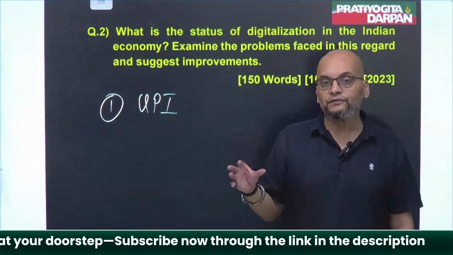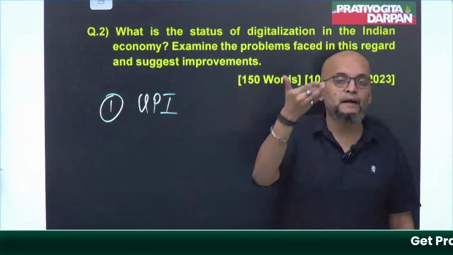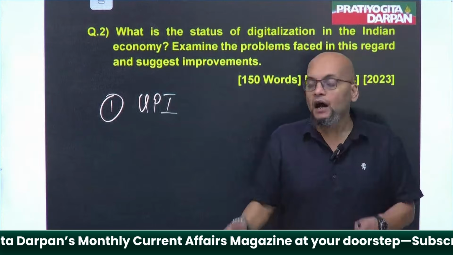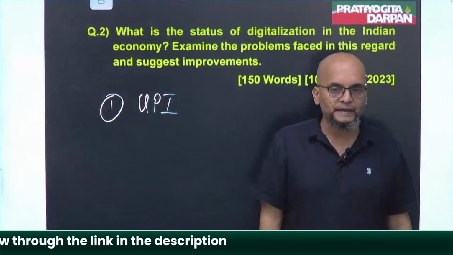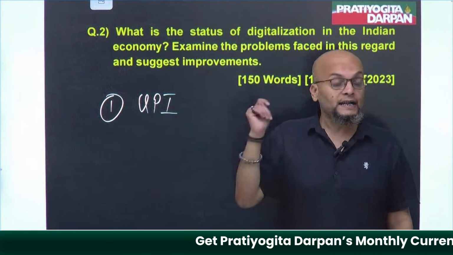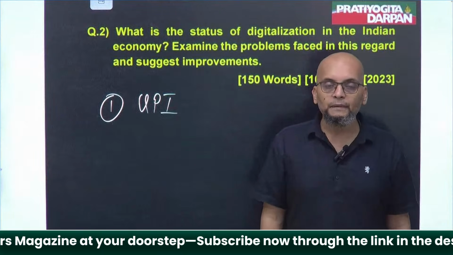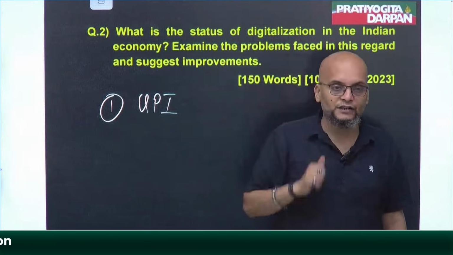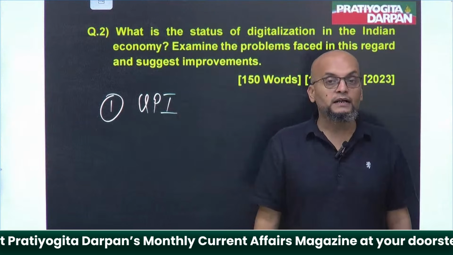How? See, if a certain segment is not the part of formal economy, then that segment will not be affected by the policies of RBI. So if RBI is taking steps to remove inflation, a particular 30, 40, 50, whatever the percentage is, it will not be affected by those policies, or to counter deflation, it won't be affected. Getting my point? So it is necessary that more and more people become the part of the formal economy. In this way, the revenue receipt of government is also going to increase. More tax collection would occur. Getting my point? So that is the first impact of digitalization.